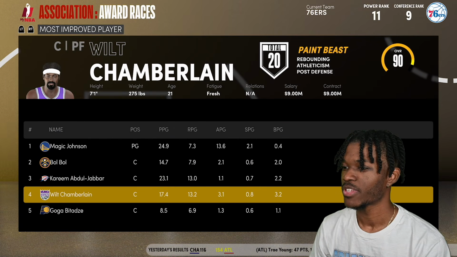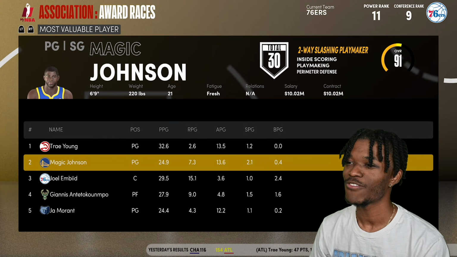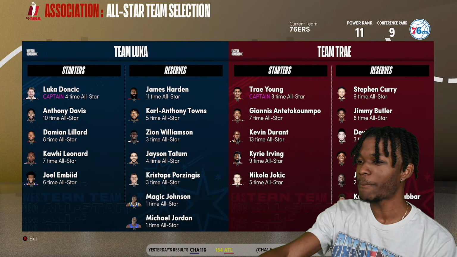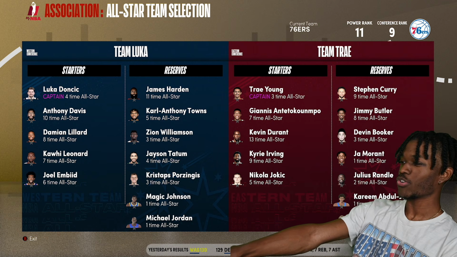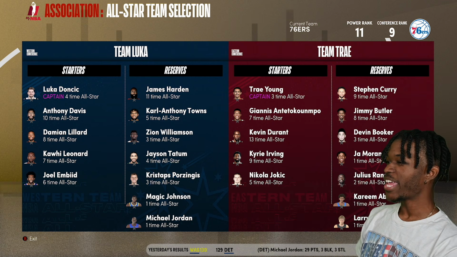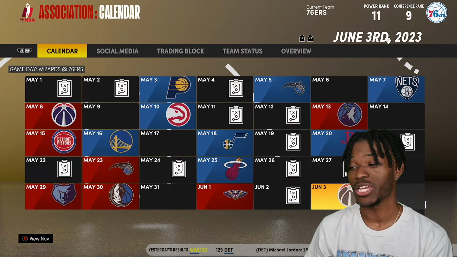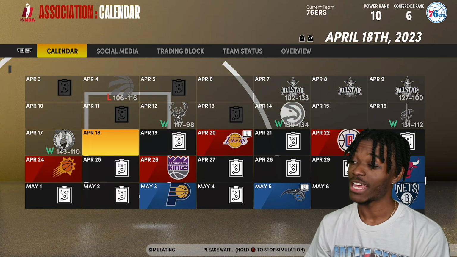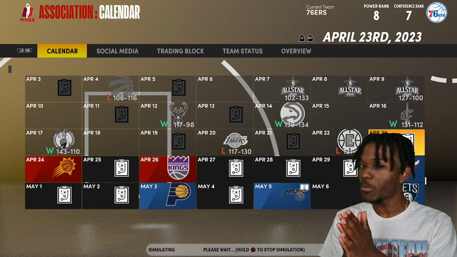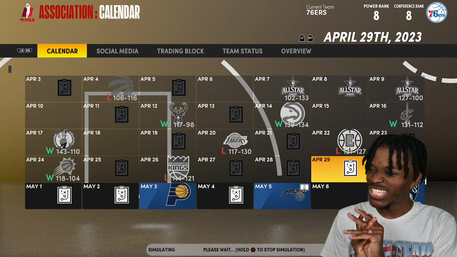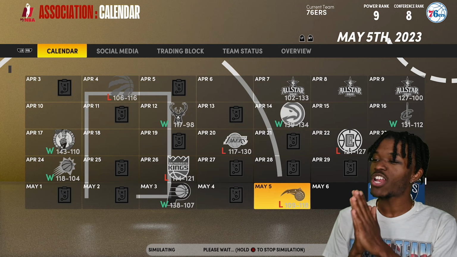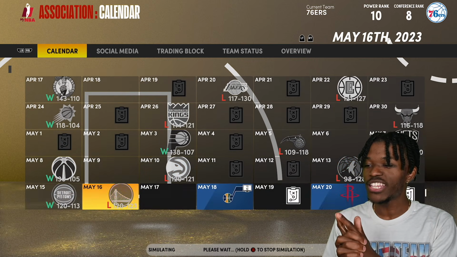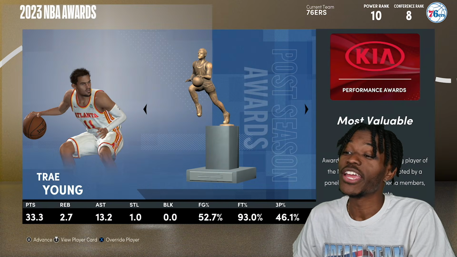Kareem has jumped up. Wilt Chamberlain jumped up. None of them are super crazy, but they got to be in the All-Star game this year, right? Michael Jordan, Magic Johnson, Larry Bird, Kareem Abdul-Jabbar all make it for the very first time, first of many. Now, I'm not showing y'all every single year, but I wanted to see the first ones because that's big. There's still so many great players in the league, don't get me wrong, but these guys should absolutely take over the league. I haven't looked at the standings or anything, but I'm hoping that one of these star players is going to lead their team to a championship relatively soon. Trae Young ended up taking MVP, though.